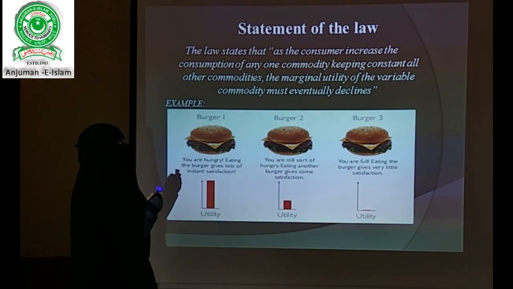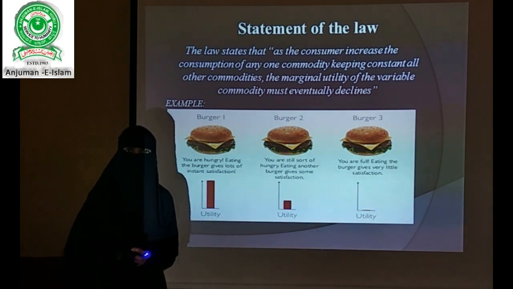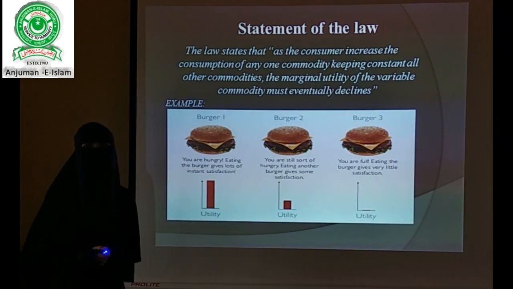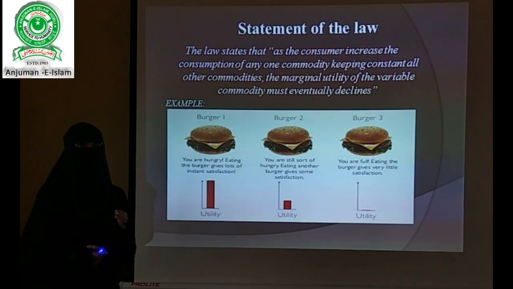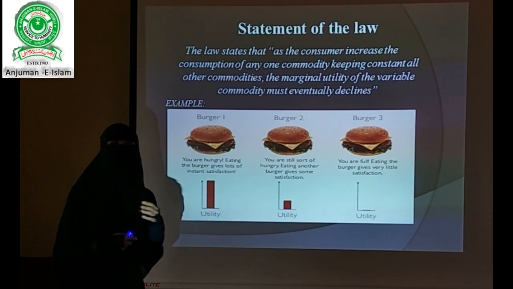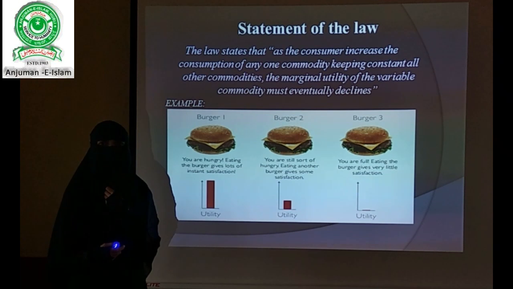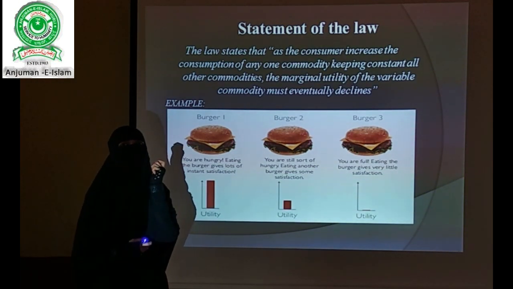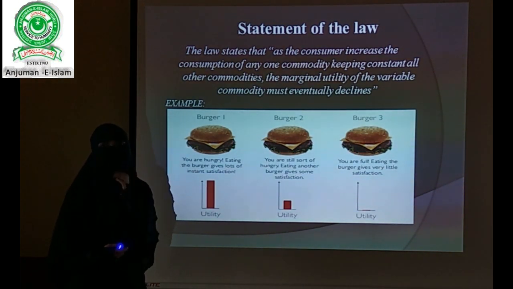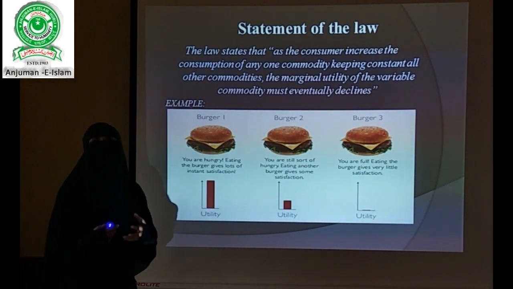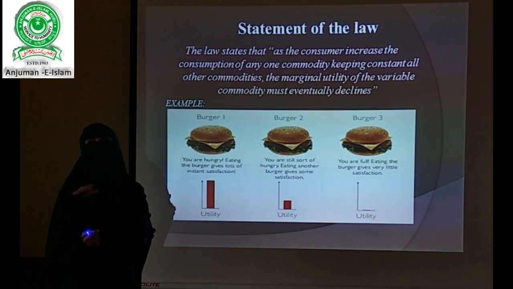This is the statement that has been given by the economists, but in the general sense, what we can understand here is, when we go on consuming more and more units of the commodity, the total utility will increase. And if we continue further to consume some more units of the commodity, after some period of time our total utility will start declining.